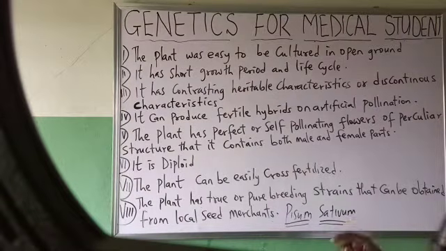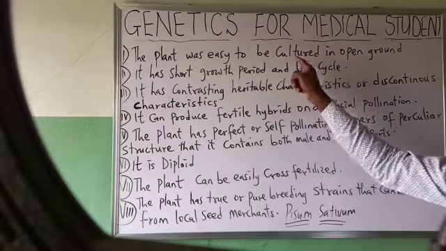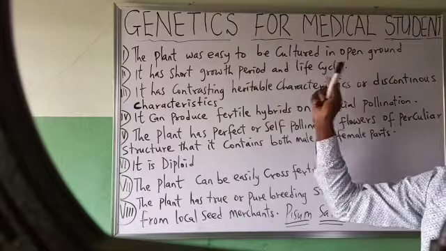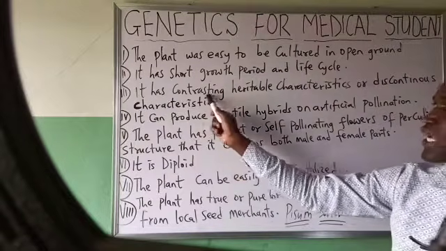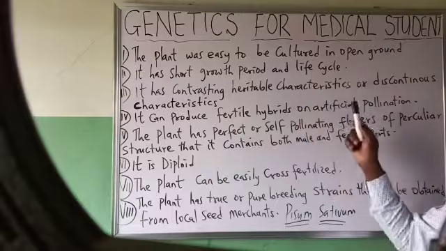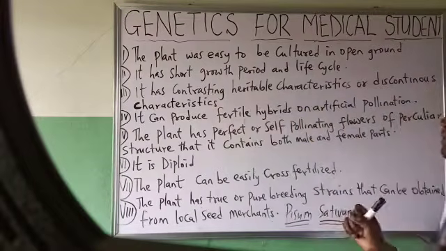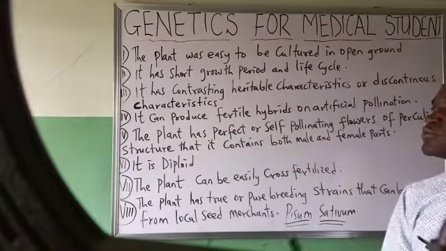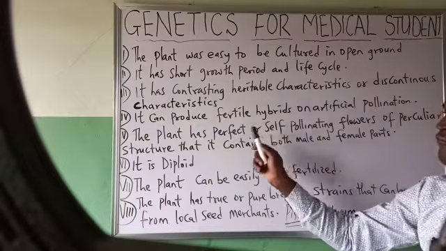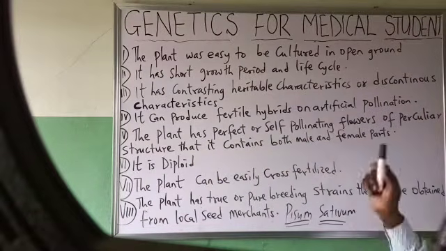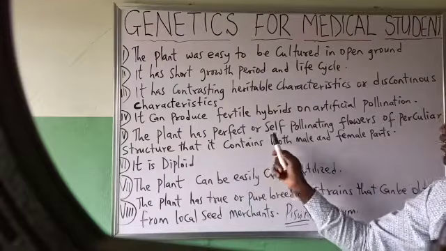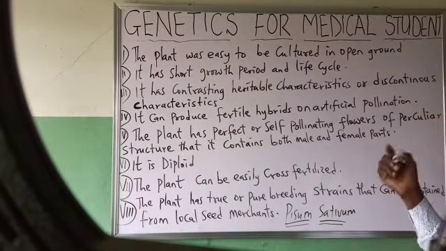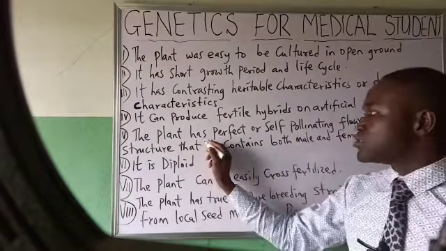One of the reasons why he chose it is because the plant was easy to be cultured in open ground. It has a short growth period and life cycle. It has constructive heritable characters or discontinuous characters. It can produce fertile hybrids on artificial pollination. The plant has perfect or self-pollinating flowers of peculiar structure, that is, it contains both male and female parts.